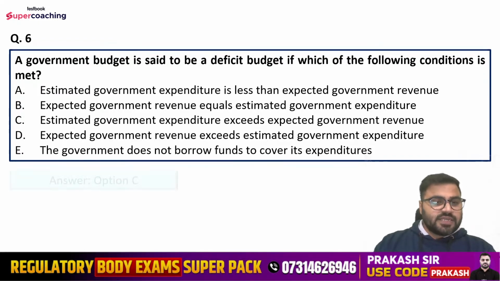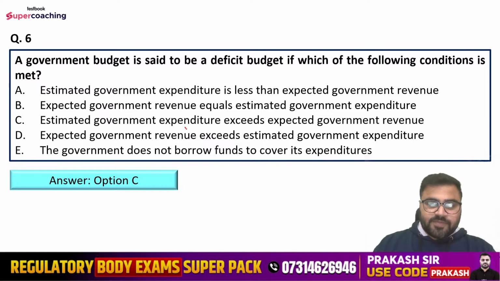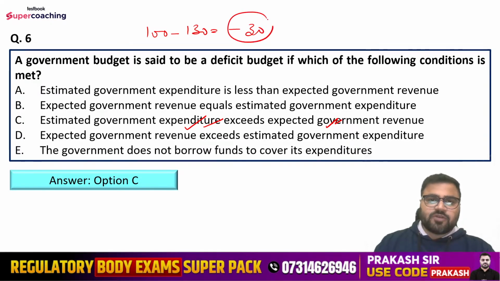So right answer is option number C, that is estimated government expenditure exceeds estimated government revenue. For example, if you are earning rupees 100 and if you are spending rupees 130, which means you will be in the negative balance of rupees 30. This is the deficit position.